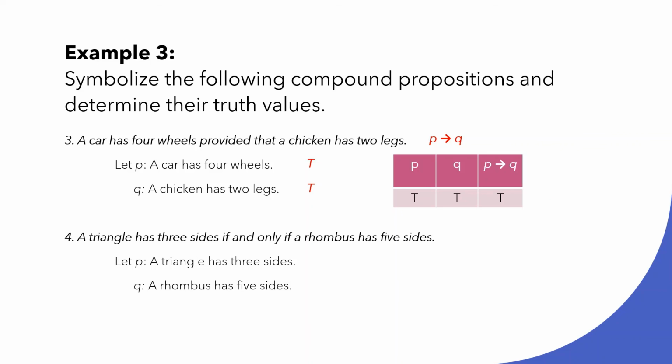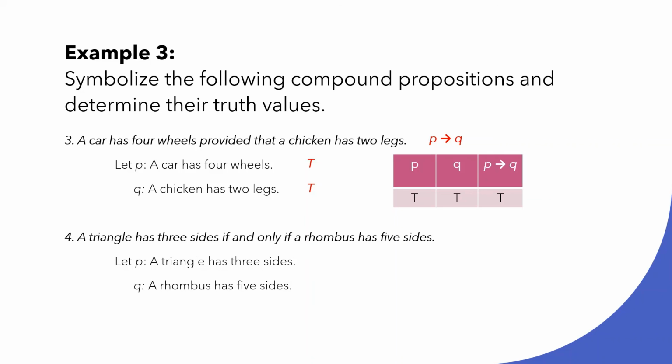Forming now the truth table, we have true for P, true for Q. Therefore, we can conclude that P conditional Q is true. Why? Because from the definition, a conditional will be false if and only if the antecedent is true and the consequent is false. But in this case, since both components are true, it is true.